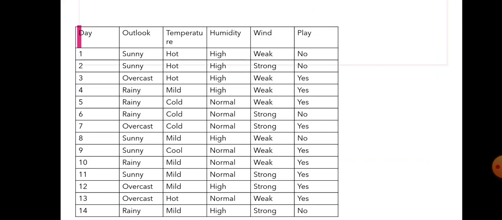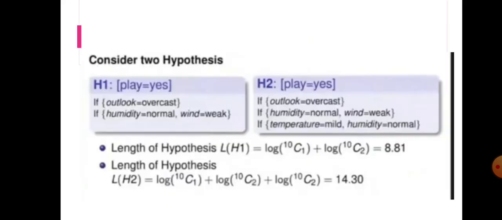We are all familiar with this kind of data, right? Here we have four inputs, that is outlook, temperature, humidity, and wind. This is the output. The model has to predict this output.